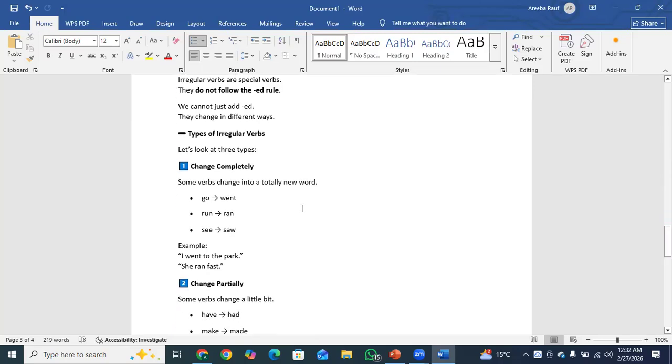Some verbs change into a totally new word. We can't add ed at the end of the verb, we simply change the whole verb. Like go becomes went, run becomes ran, see becomes saw. For example, I went to the park. This shows that something happened in the past. She ran fast. As you can see, we simply change the whole verb. Okay?